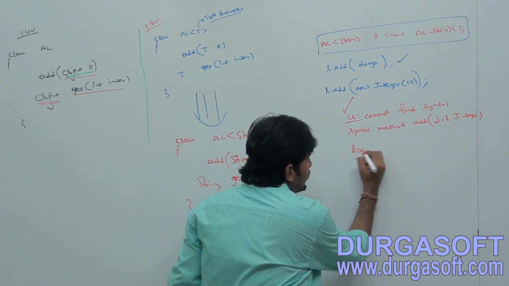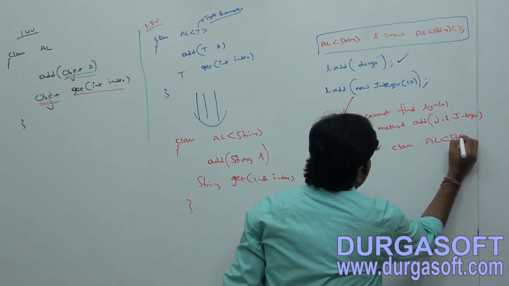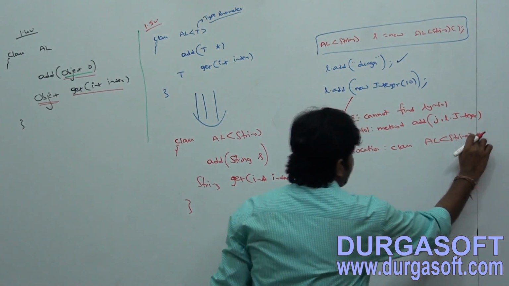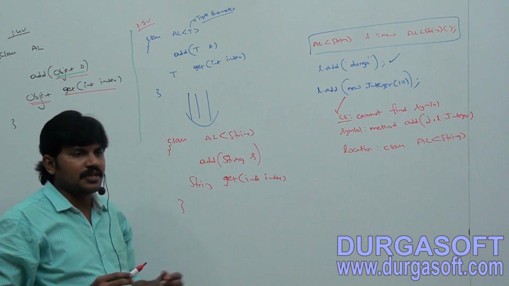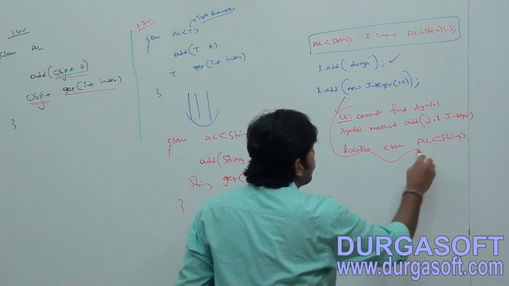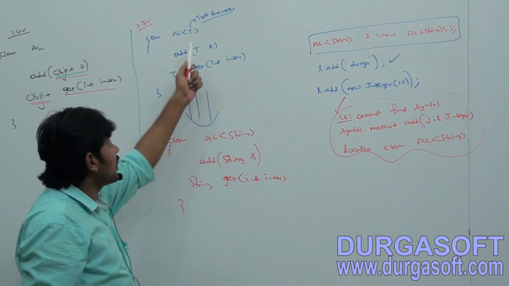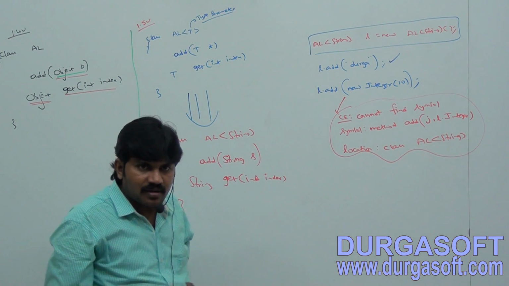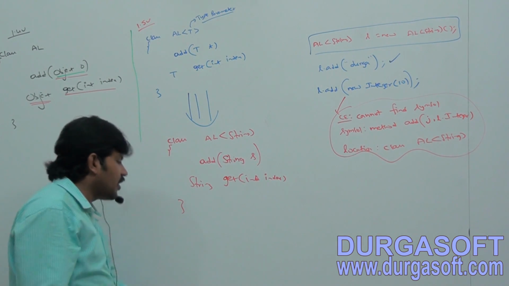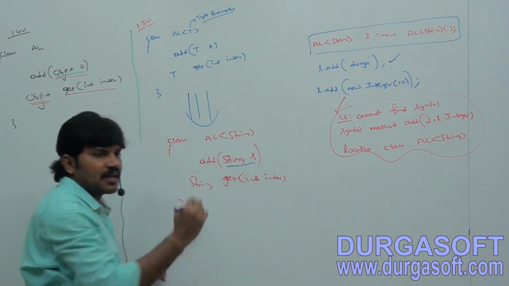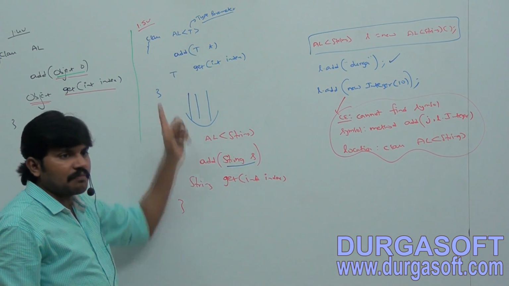There is no add method which can take Integer as the argument. In which location? Class ArrayList of String. In class ArrayList of String, there is no add method which can take Integer as the argument. That is why we are getting a compile time error, right? Am I getting type safety because of this type parameter or not? Yes, because we can add only String type. By mistake, if you try to add any other type, immediately you will get a compile time error. So how are we getting type safety? Because of this type parameter, right?